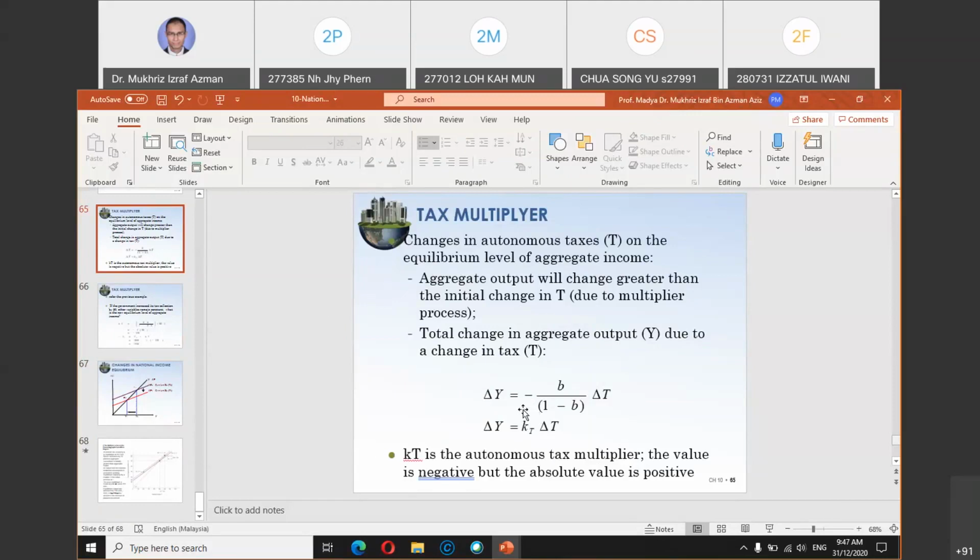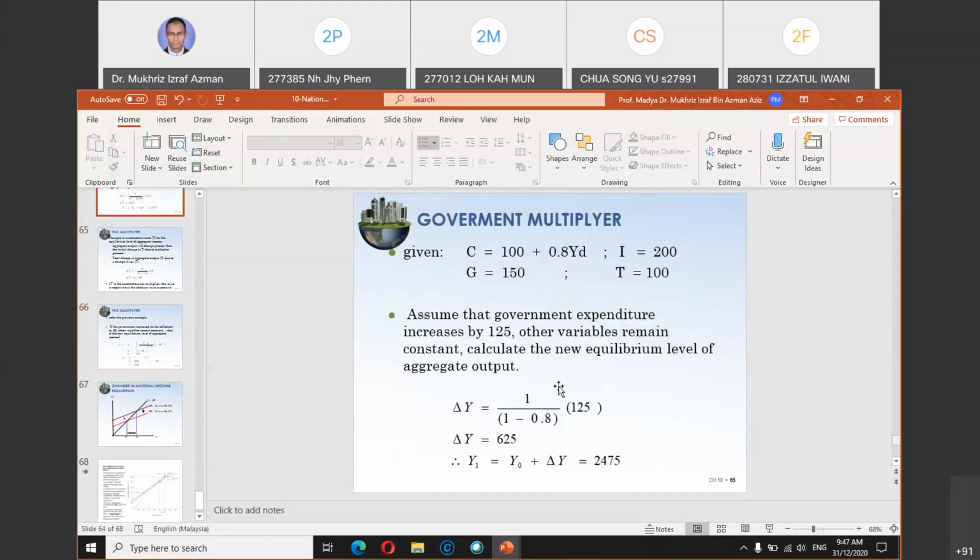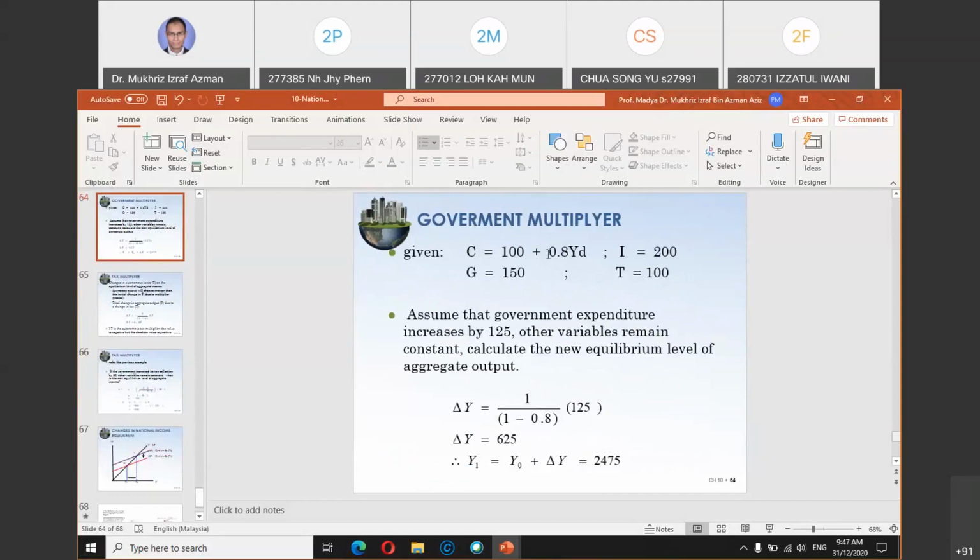Sometimes students forget to put a negative sign, so you get an incorrect value. So this example is very straightforward. Refer to the previous example. The equation is still the same, so you are still referring to the 0.8 YD. Our MPC is still 0.8. For government, it is 1 divided by 1 minus 0.8.